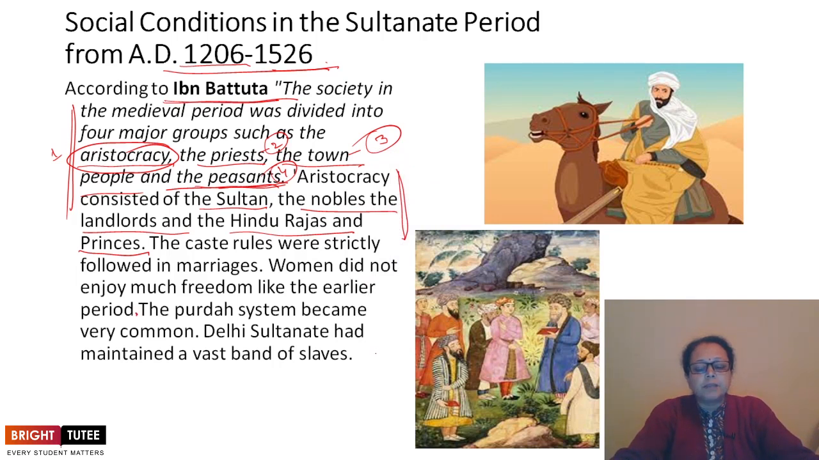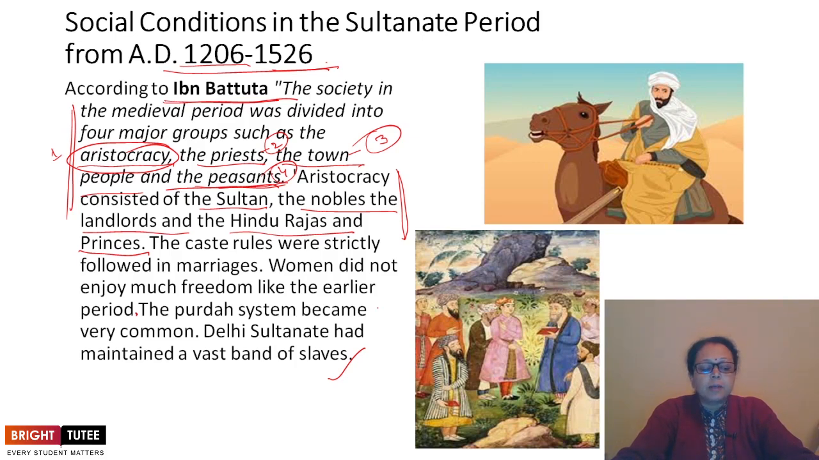The Delhi Sultanate had maintained a vast band of slaves, meaning a large group of slaves. Every family had the concept of having slaves.